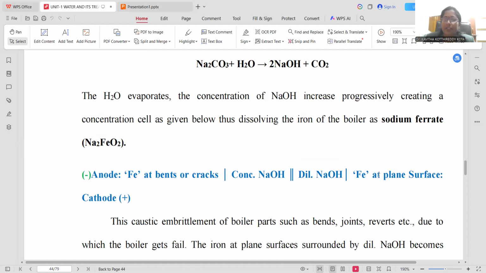Wherever the plane surface of iron is there, there is no probability for the accumulation of sodium hydroxide, and that is indicated as the cathodic region with the plus sign. This is the way a concentration cell is originated within the boiler because of the sodium hydroxide accumulation at the cracks, bends, or small tiny holes.